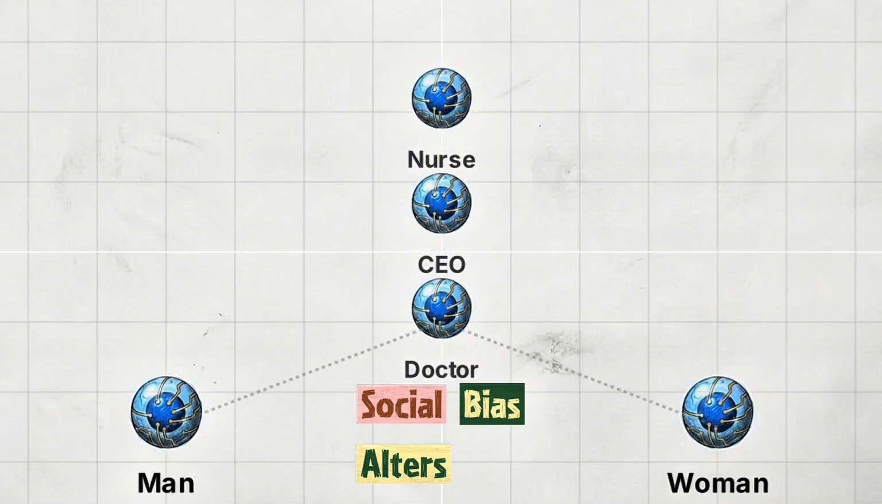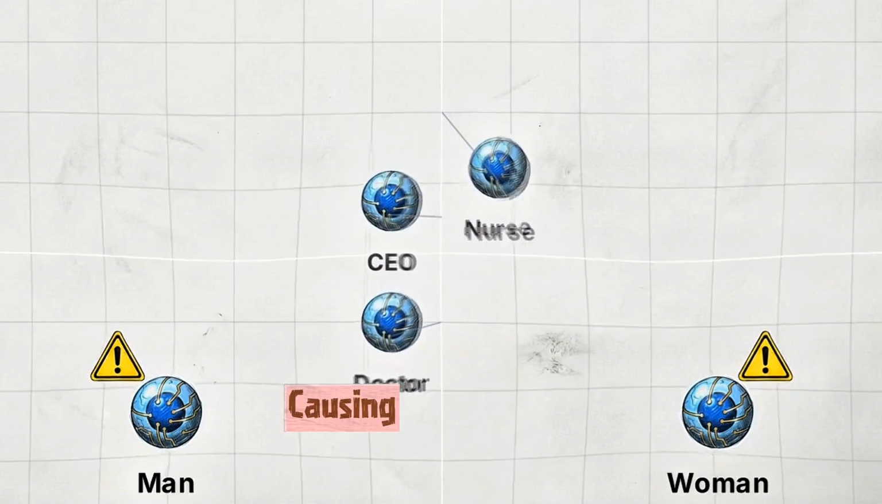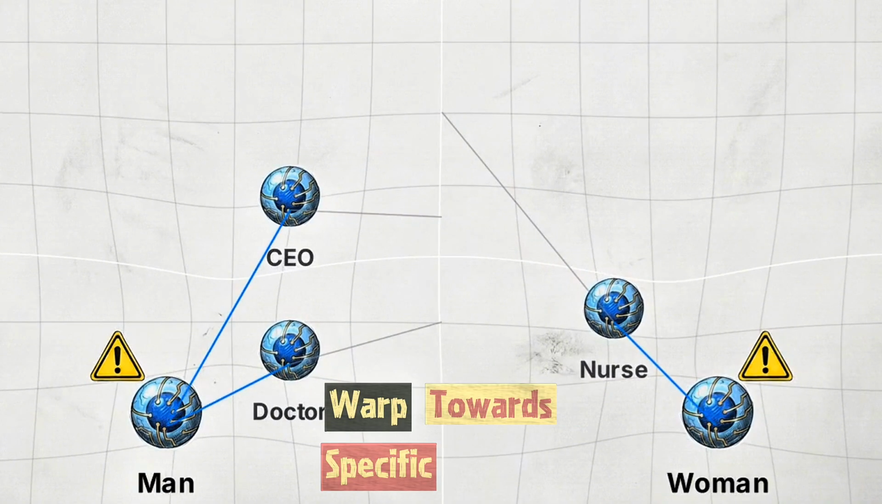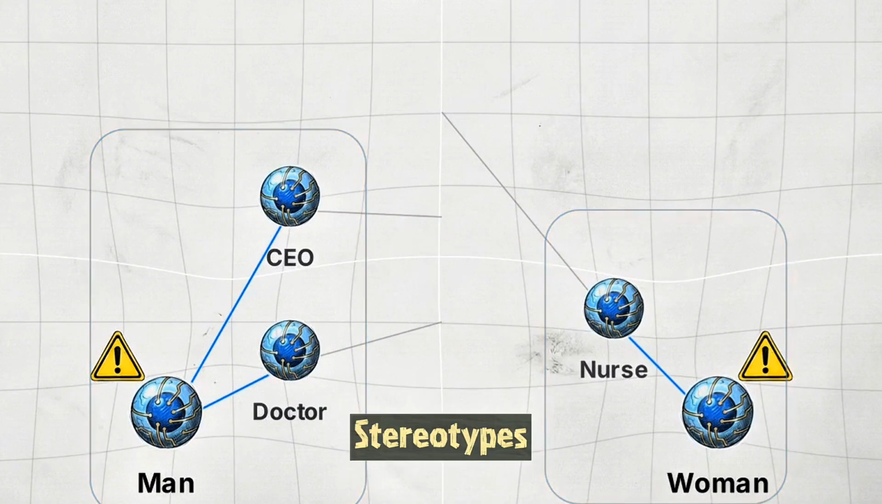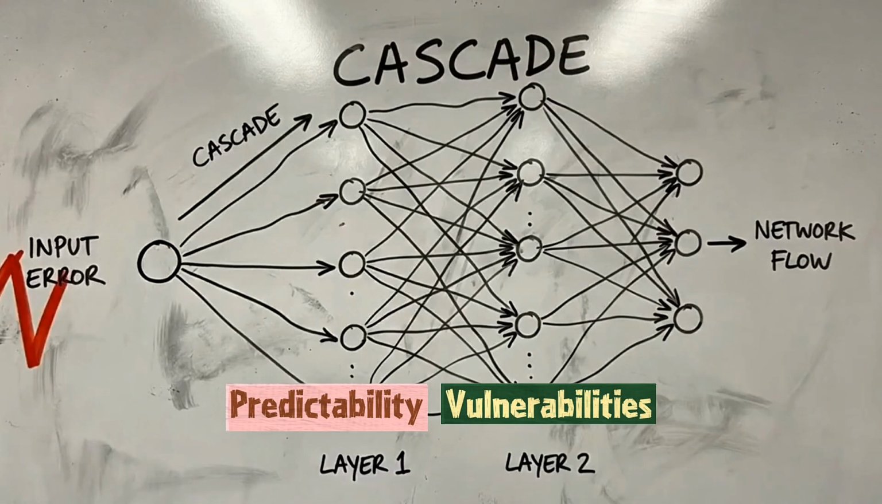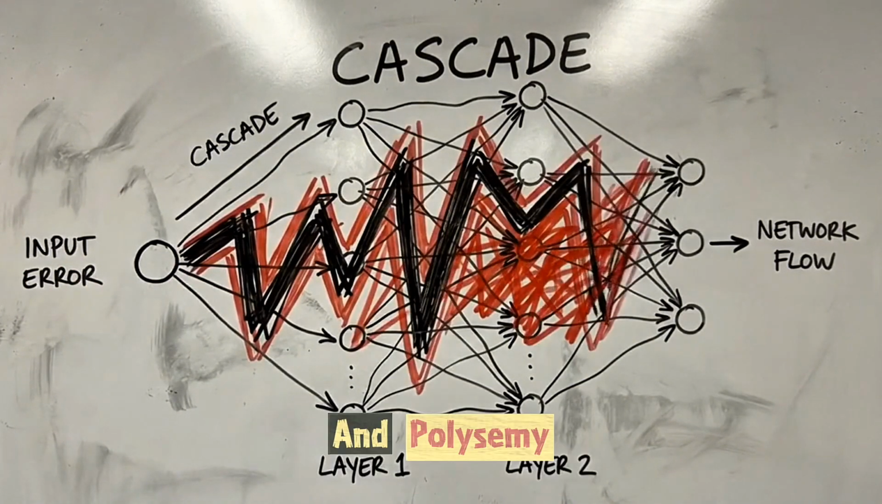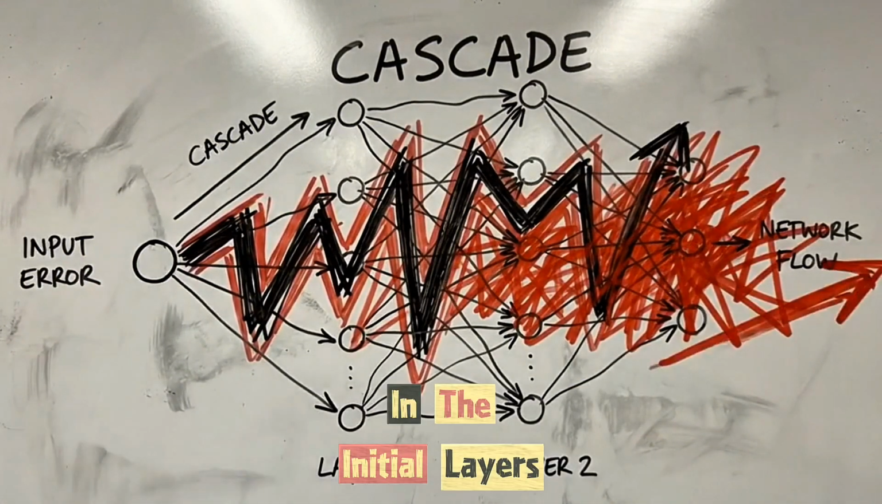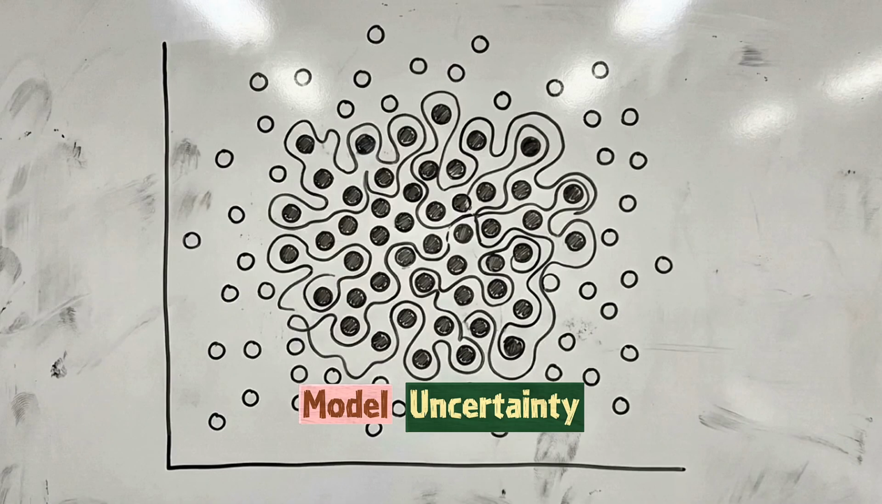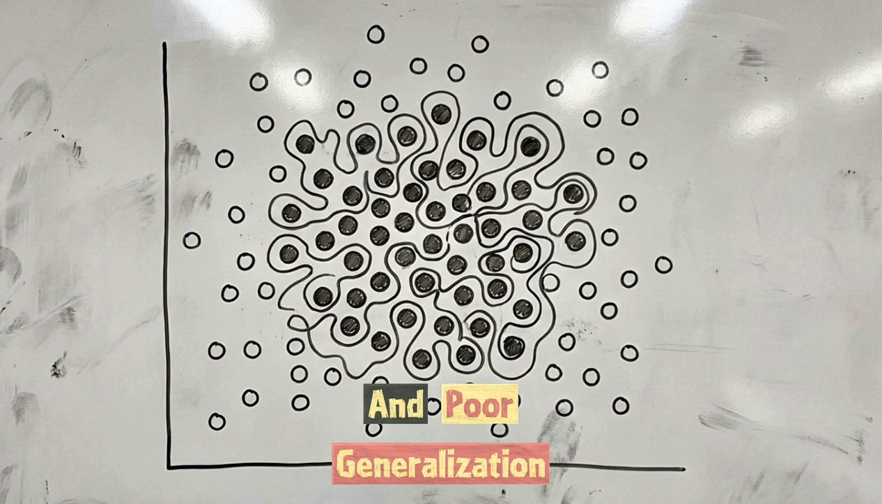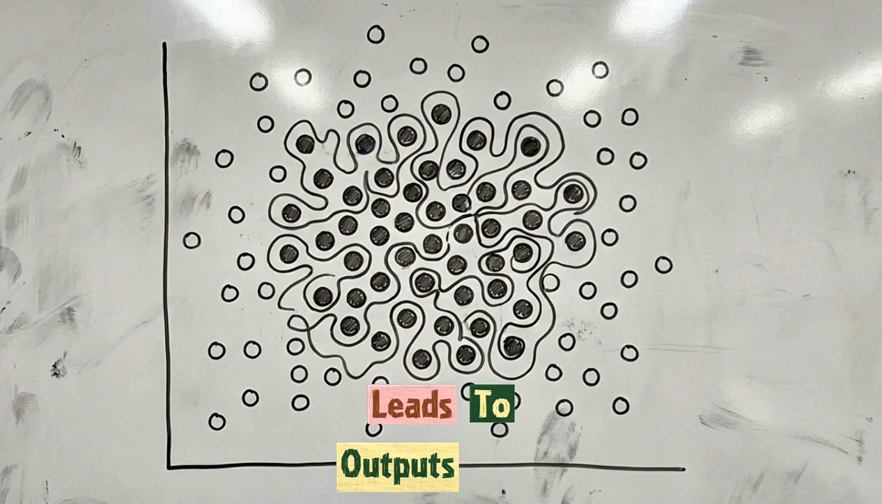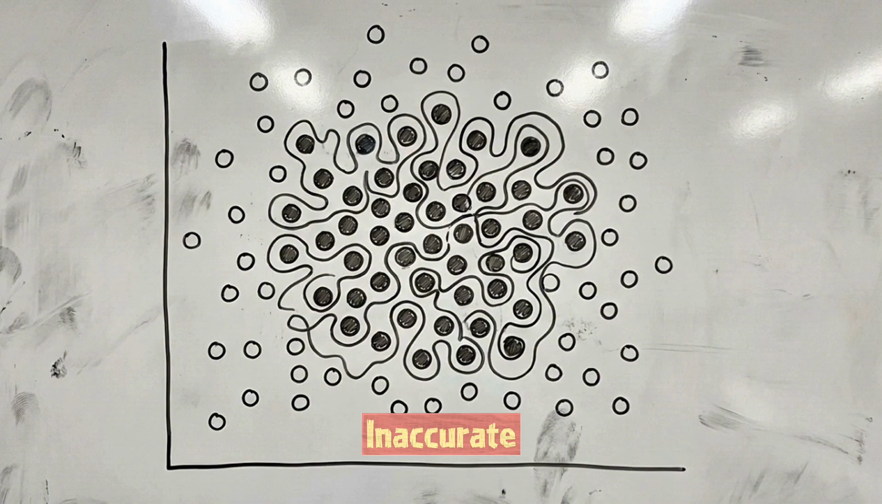Social bias alters the spatial distance between tokens, causing professional terms to warp towards specific gender vectors based on real-world stereotypes. Predictability vulnerabilities emerge from data uncertainty, such as lexical irregularities and polysemy that were not resolved in the initial layers. Model uncertainty, including overfitting and poor generalization, leads to outputs that are highly confident yet inaccurate.